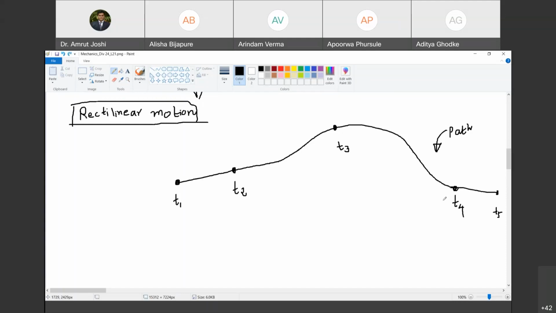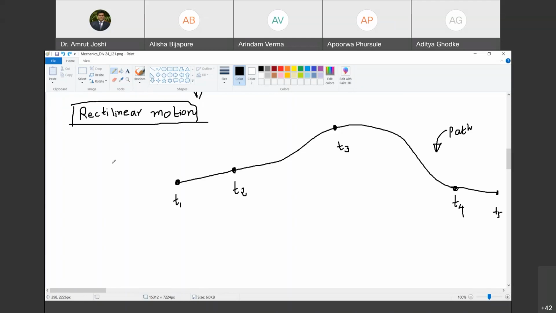So have you understood what I am trying to say? Yes, sir. Rectilinear motion is a motion that occurs along a straight line in the observation period. Are you with me? Yes, sir. We cannot say anything about the type of motion before the start of the observation period and after the observation period. Happy? Yes, sir.